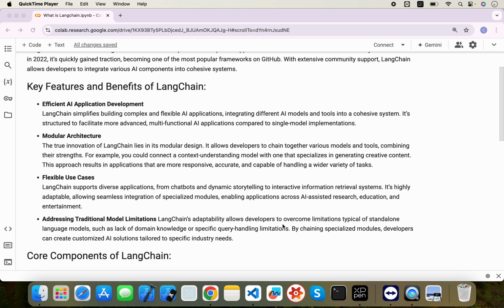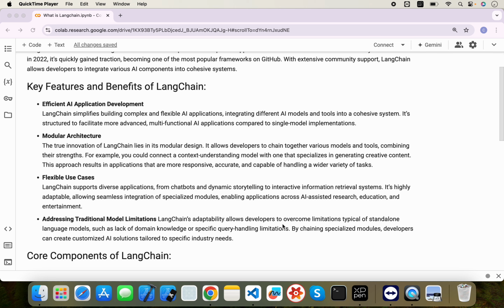Third thing can be flexible use cases. LangChain supports diverse applications. You can create a chatbot, you can create a dynamic storytelling application, and you can build an interactive information retrieval system, right? There is one very famous application which is RAG, retrieval augmented generation, in which you are providing your closed source data or private knowledge to the LLM to provide the answer to a specific query, right? That system you can build using LangChain very easily.